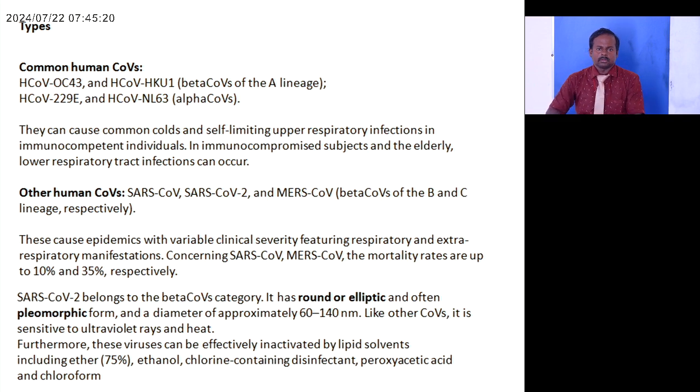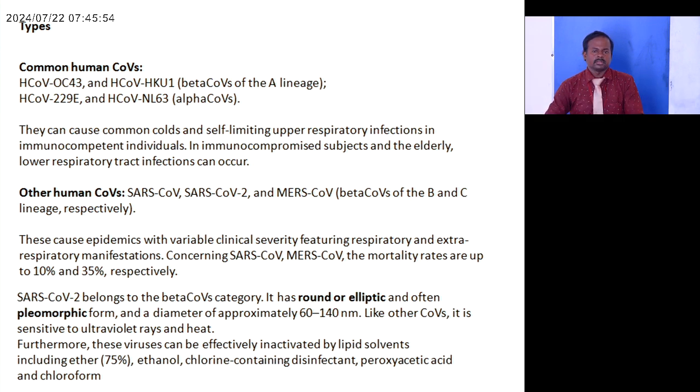Some of the common coronaviruses are human coronavirus OC43 and human coronavirus 229E that belong to alpha coronavirus. So they can cause common cold and self-limiting upper respiratory infection in immunocompetent individuals. In immunocompromised subjects and the elderly, lower respiratory tract infections can occur.